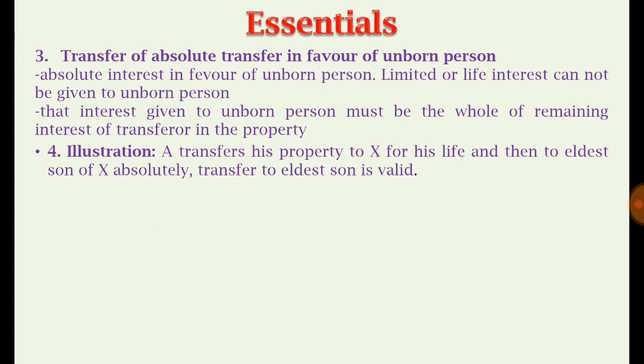For example, as an illustration, A transfers his property to X for his life, and then to the eldest son of X absolutely. The transfer which is made for the benefit of the eldest son of X is valid. So this is the process through which, here A is the transferor, X is the person in whose favor the prior life interest is created, and X's eldest son is the beneficiary.